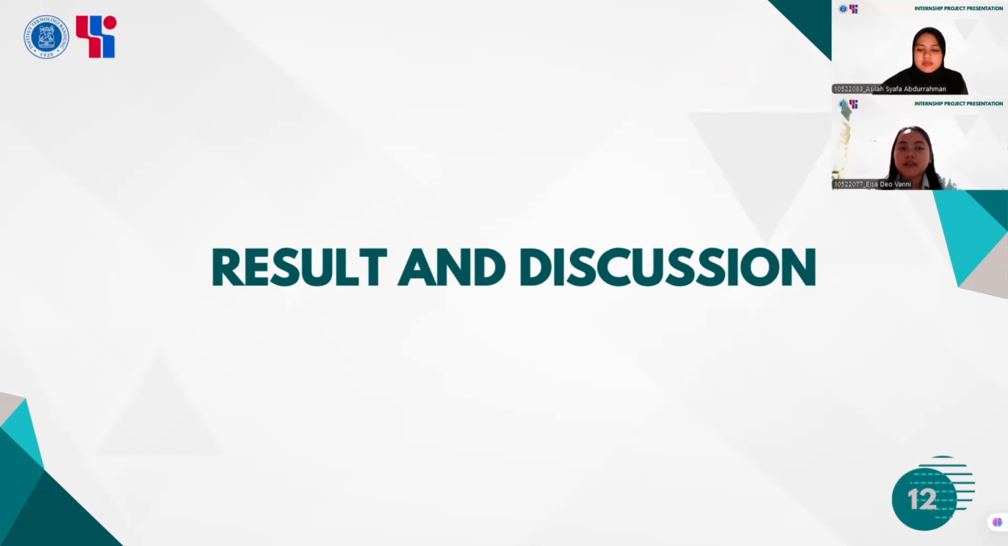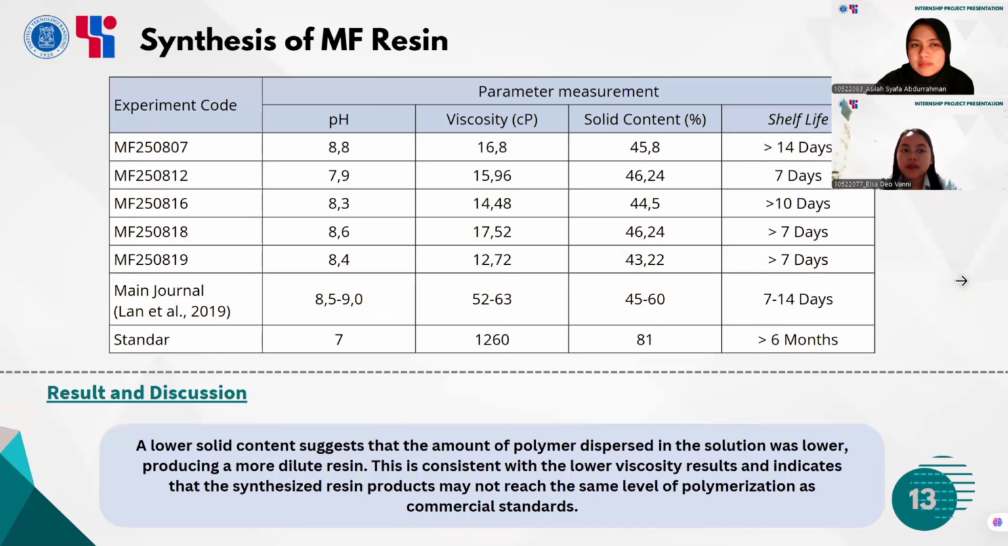Now let us discuss the results and compare them with literature and standards. The characterizations that we did were pH measurement, viscosity, solid content, and shelf life. The results of 5 variations of our product were shown in the table.